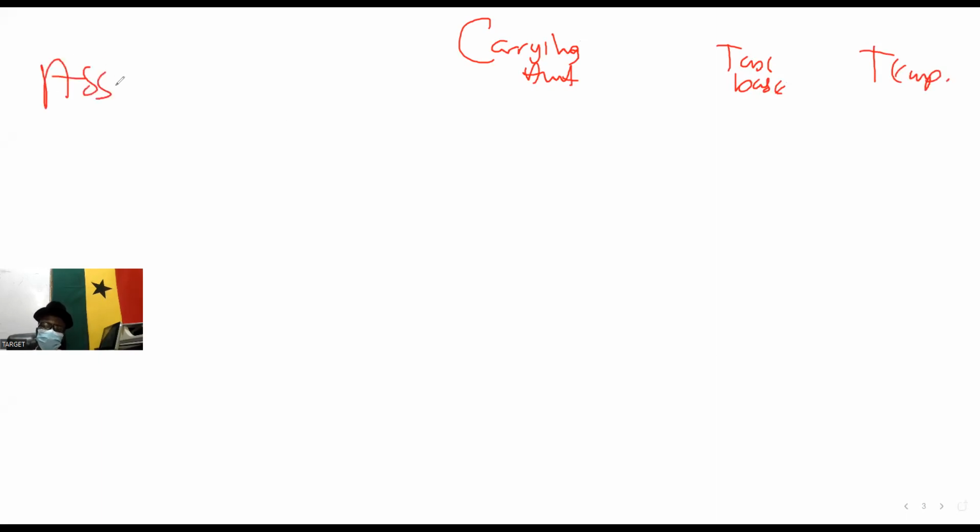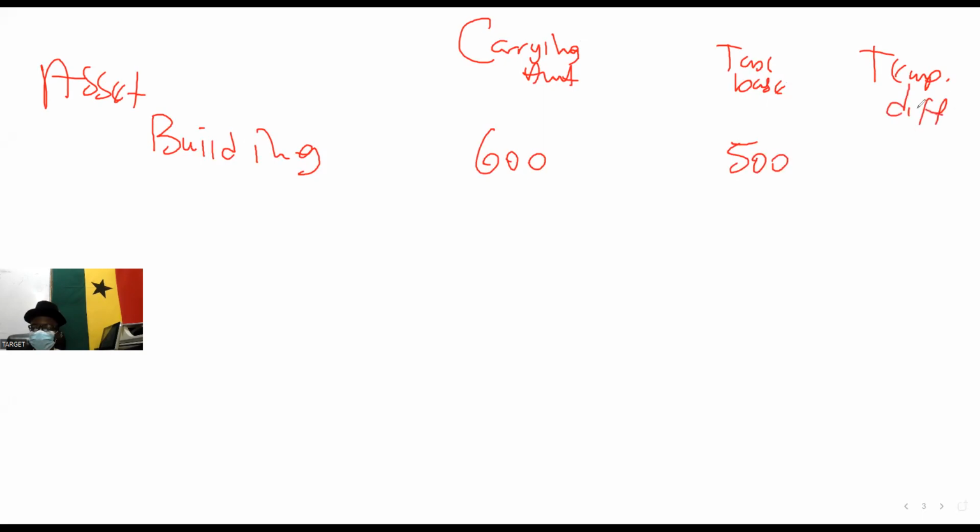So if the item is an asset, let's say a building, and the current amount is, let's say, 600, tax base is 500. Who can tell me the temporal difference? What will be the temporal difference?